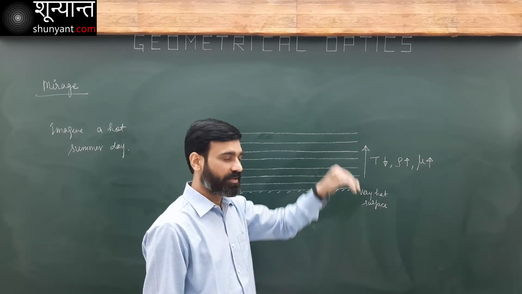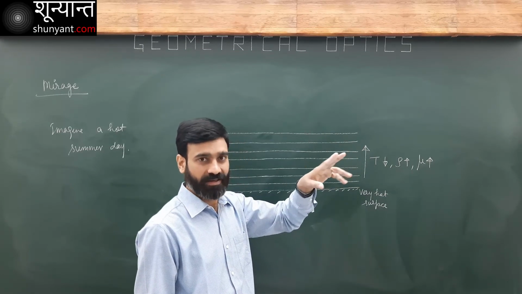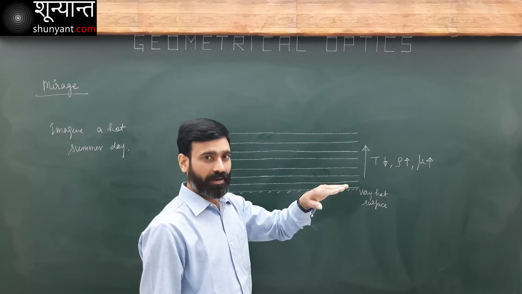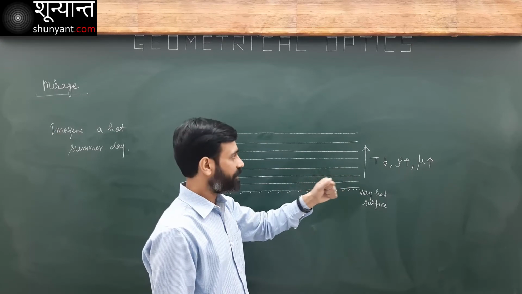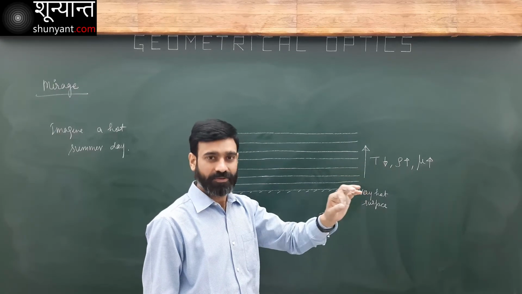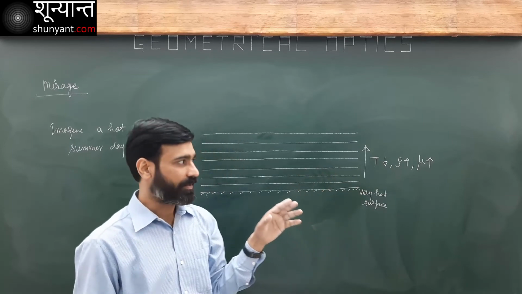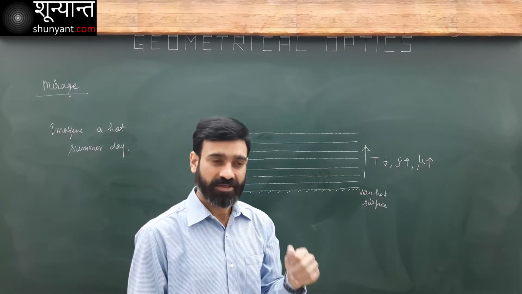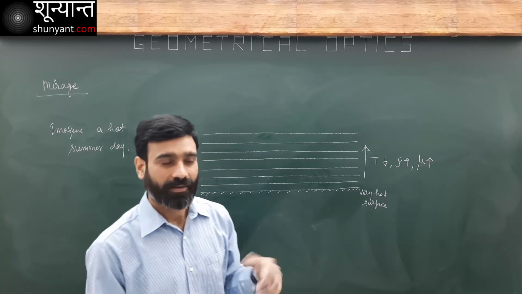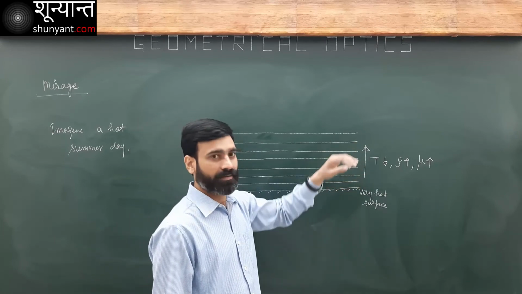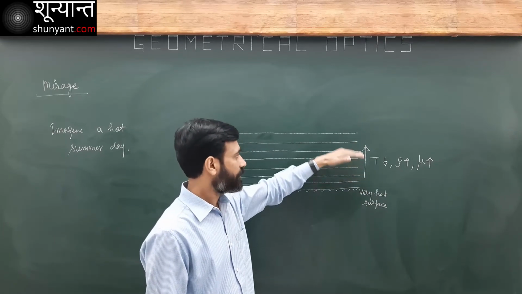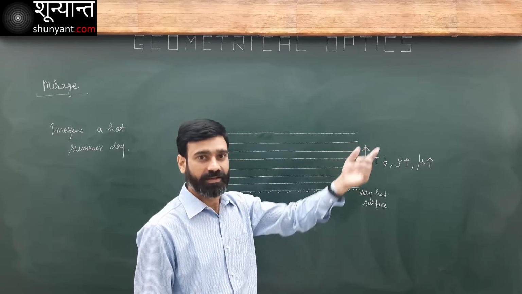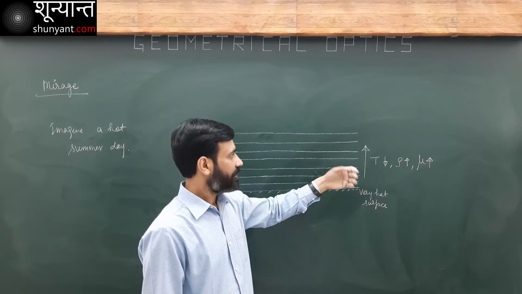As a result, density increases, mass by volume. And because of that, the refractive index of air also increases. You see, refractive index of air is not 1. It is just approximately 1. But here we see the variation in the refractive index as we go up. The refractive index of different layers increases.